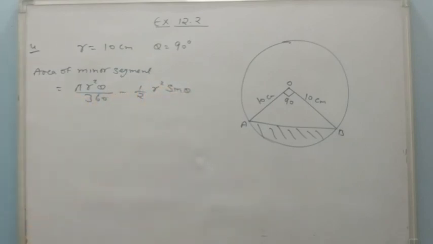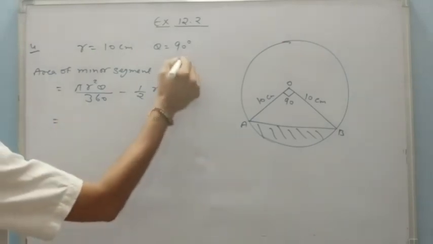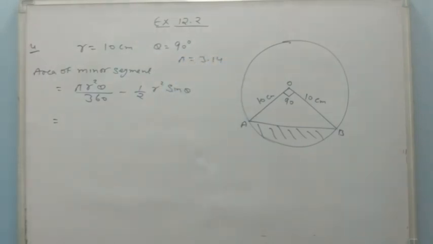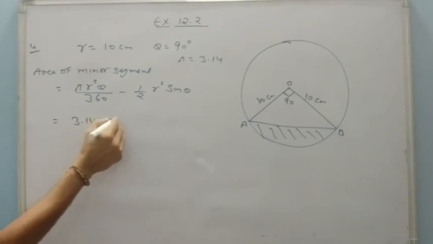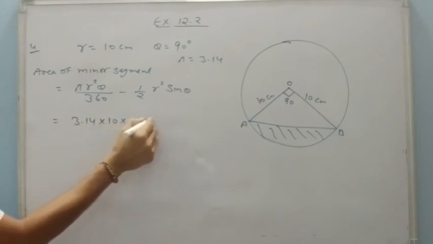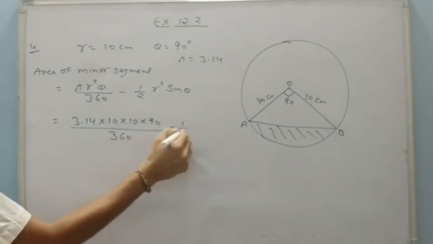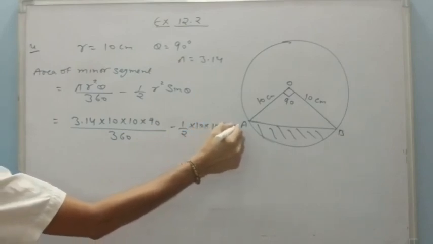You just apply it, you will get the answer very easily. Here question says that pi should be taken as 3.14. So we have to take this one. 3.14, r is 10, 10, theta is 90 upon 360 minus 1 upon 2, 10, 10 sin 90.